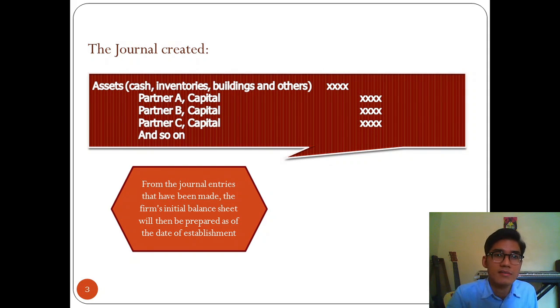In the journal entry, we put all the assets, like cash, inventories, buildings, and others, on debit, and credit all the partners' capital. From the journal entries that have been made, the firm's initial balance sheet will then be prepared as of the date of establishment.